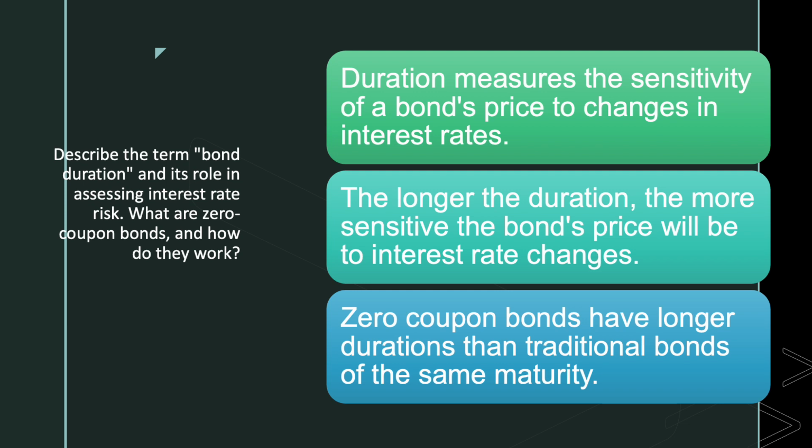Describe the term bond duration and its role in assessing interest rate risk. What are zero coupon bonds and how do they work? Bond duration is a measurement that tells us how much a bond's price might change if interest rates fluctuate. Its full definition is actually a little more technical than that, since duration measures how long it will take an investor to be repaid a bond's price from the cash flows it produces.